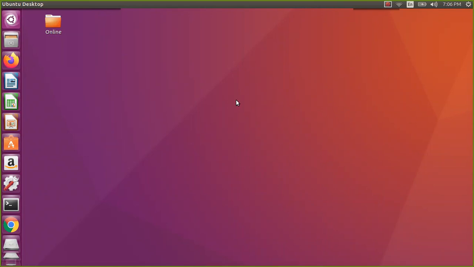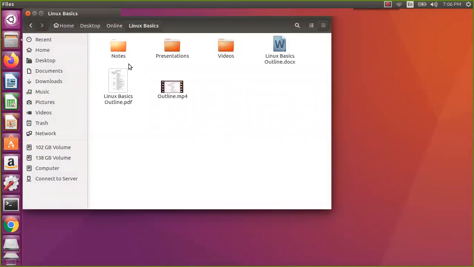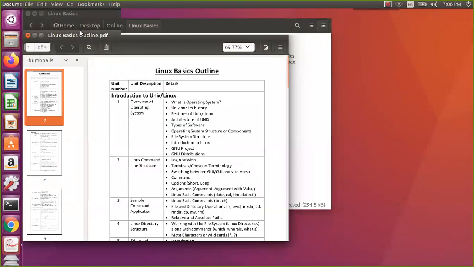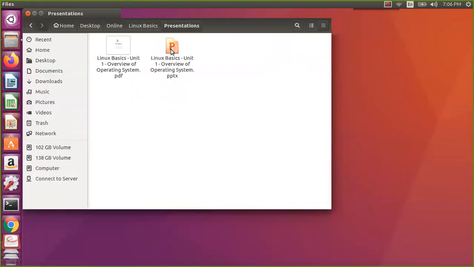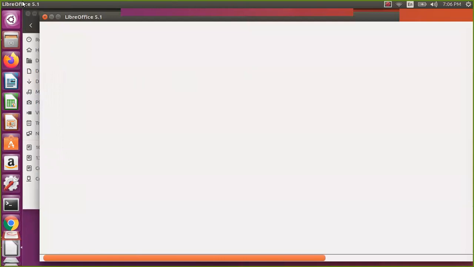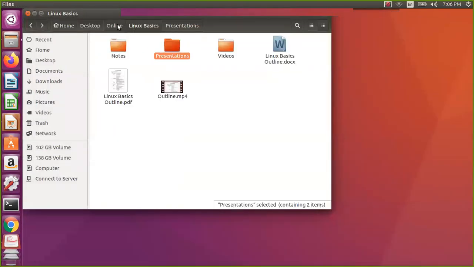So let us begin with our Linux basics. Before we start, let us open the relevant documents and we will start on our topics. Let me open the outline. As we have seen in the previous video detailing all the units, we'll start with Unit 1, introduction to Unix and Linux. Let me open the presentation and the notes. Once we are done with opening all that, we will start with our discussion.